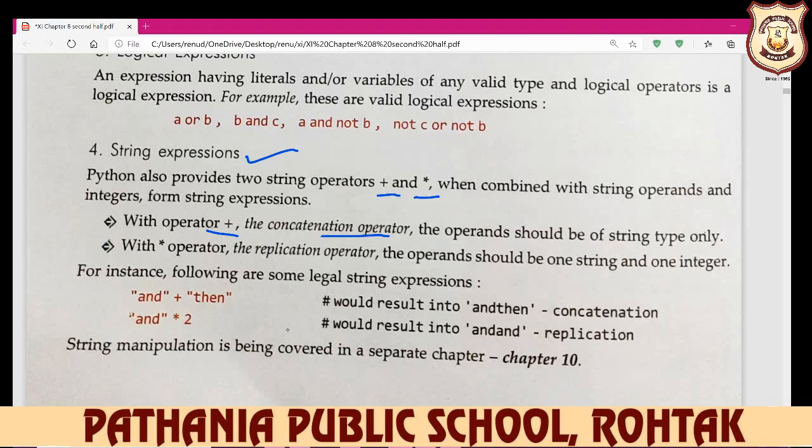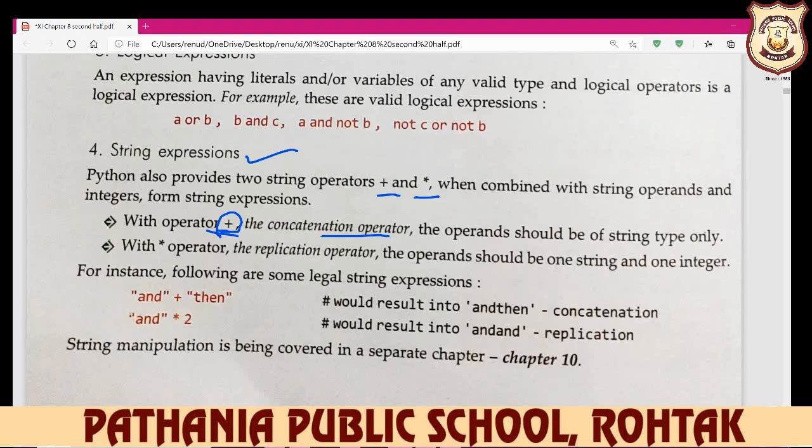What is the meaning of that? This means when you write, for example, computer plus science, the plus operator here works as a concatenation operator. So it combines the two strings. For example, we write Sumita plus Aurora. So plus is a concatenation operator and it combines the two strings here. But when you write the multiply sign, it replicates the string, it replicates your character.